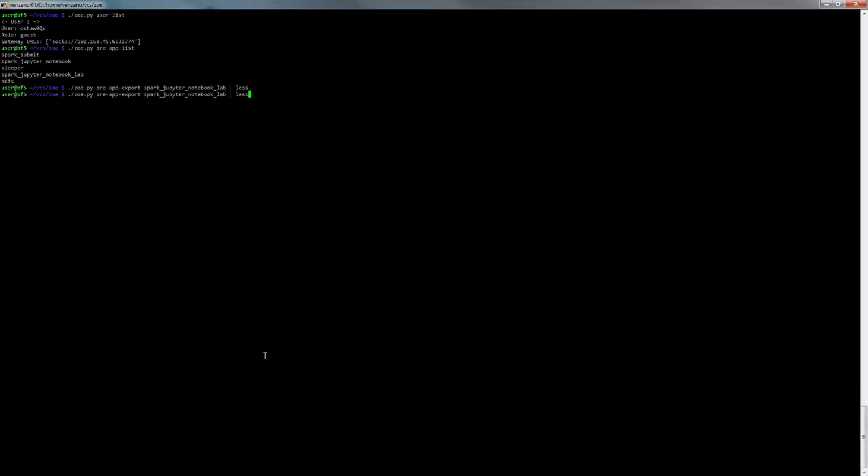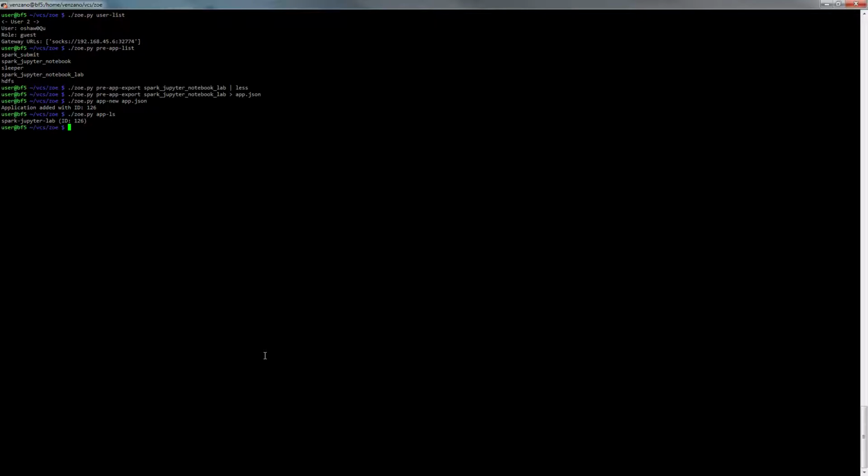Next, we can save this description to a file. Here it is. And we can register it with Zoe, so that later we are able to execute it whenever we need it. So I use the application new command and I pass in the file I just created. The application is being added to the system, and I can check with the application list command that it's really there.